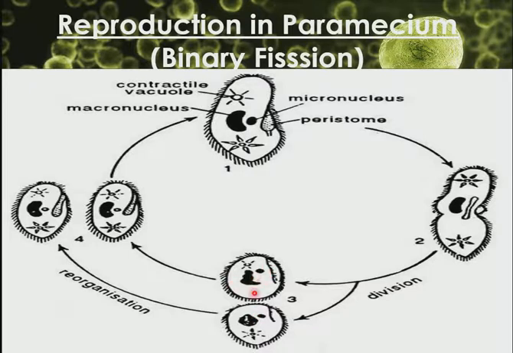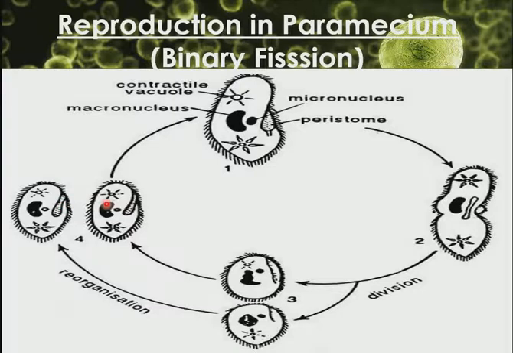After that, these two daughter paramecia will start to reorganize the organelles, where the contractile vacuoles will be rearranged, the micronucleus will be rearranged, and the oral groove or the gullet will also be developed. So during this time, we see reorganization in which the organelles are formed completely to form a new paramecium. This is binary fission.